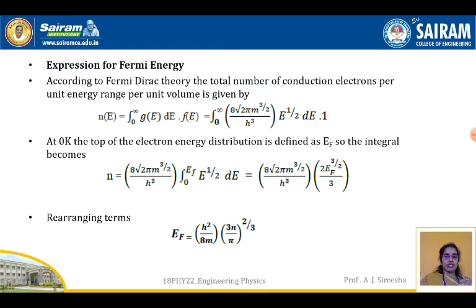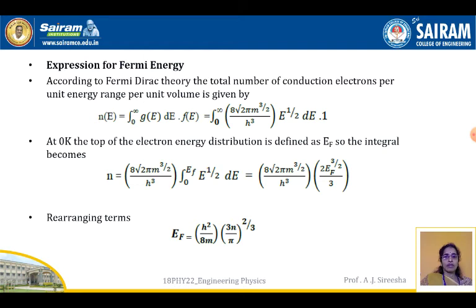Ne is equal to the integral of 0 to infinity g(E)dE times F(E), which is the integral of 0 to infinity of 8 root 2 pi m to the power of 3 by 2 by h cube into E to the power of 1 by 2 dE, and F(E) is taken as 1. So at 0 degrees, what is happening here? The probability of an electron occupying is 1, so we take F(E) as 1. At 0 Kelvin, the top of the electron energy distribution is defined as EF. What is the Fermi level? The highest occupied energy level at T equals 0. So the upper boundary of the limit is taken as EF, that is, 0 to EF.